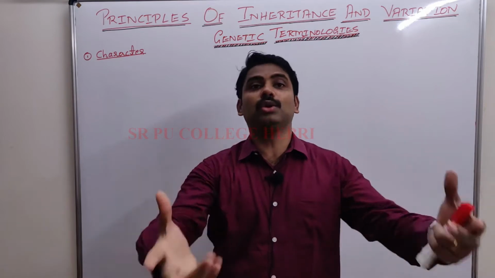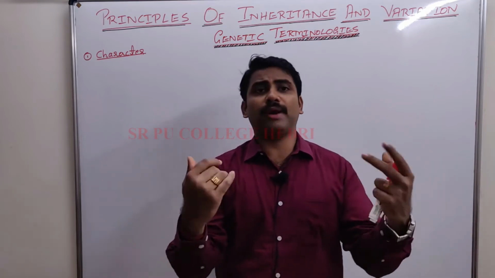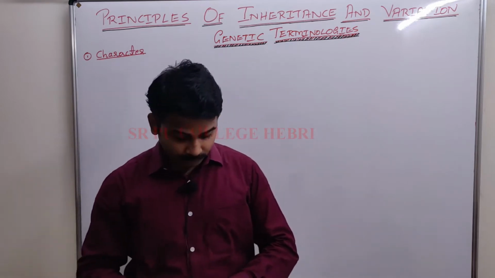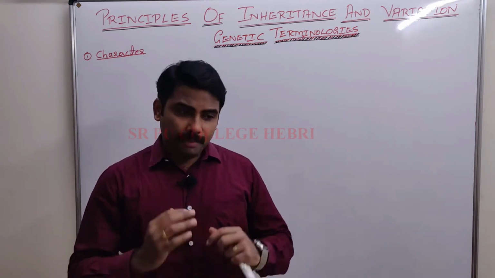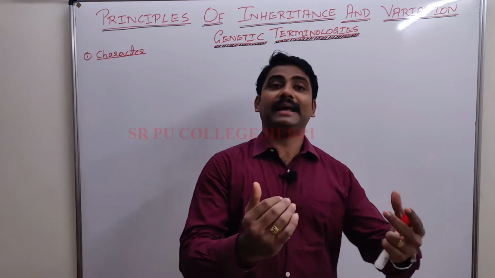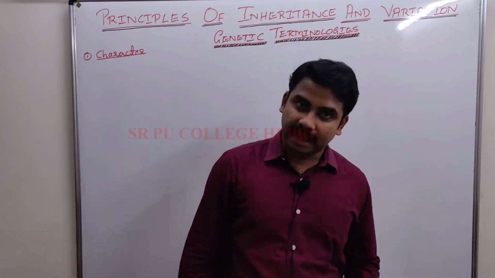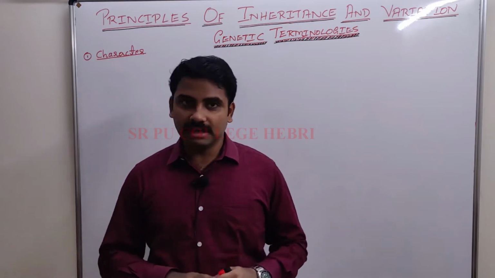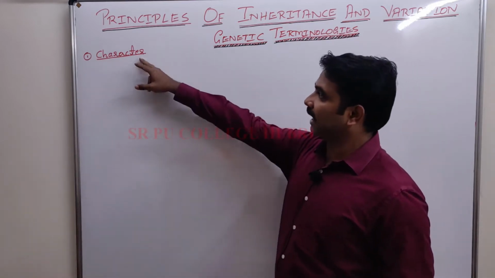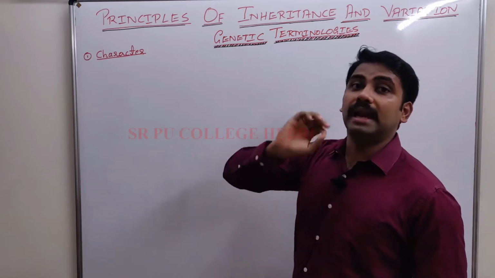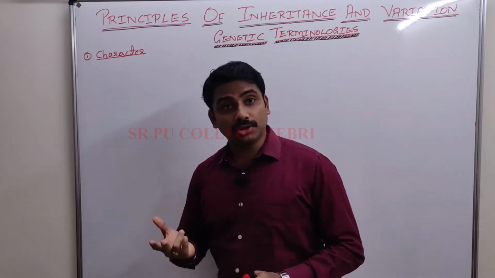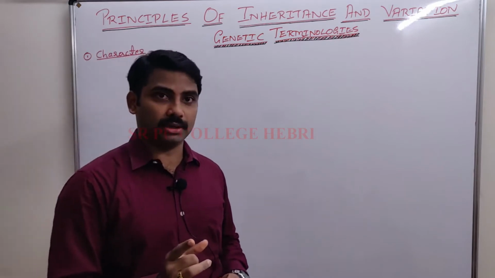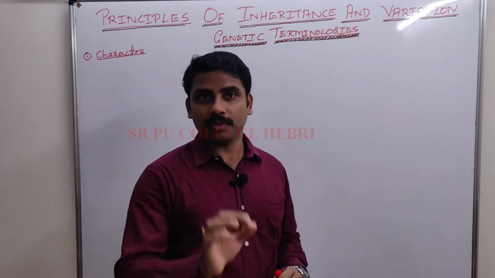When I look at you guys in a class, a well-defined morphological feature of an organism is called a character. By looking at you, I can directly say height is a character, hairstyle is a character, skin color is a character. So write down character: well-defined morphological feature, F-E-A-T-U-R-E, feature of an organism.